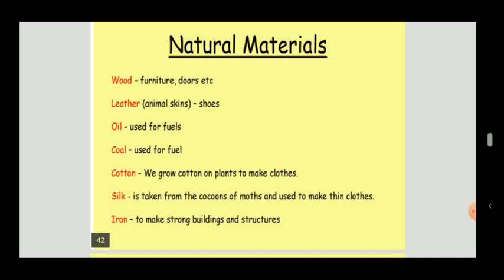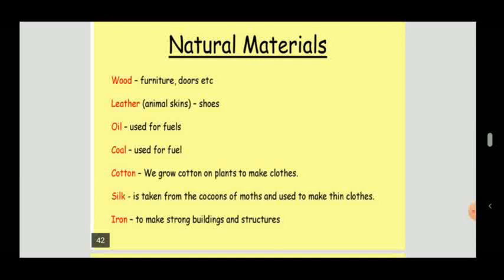Silk is taken from the cocoons of moths and used to make thin cloth. We get silk from the silkworm, one insect, a caterpillar.